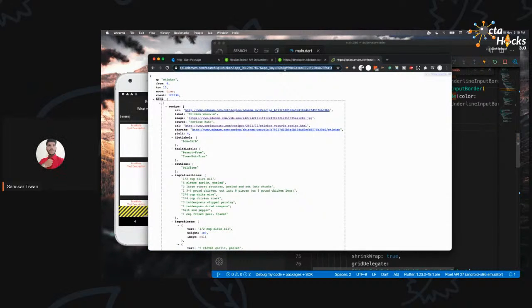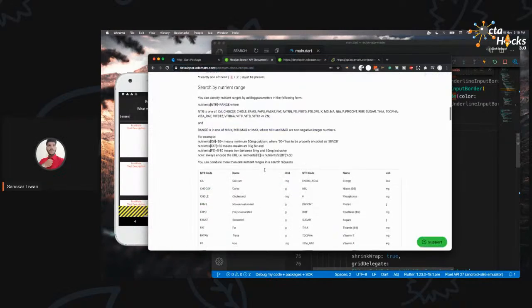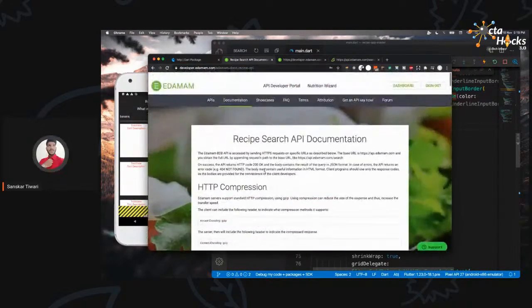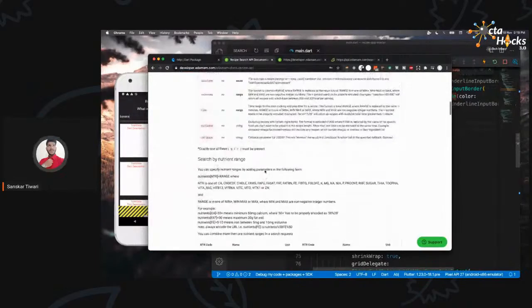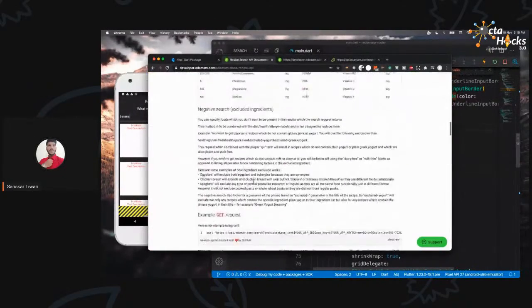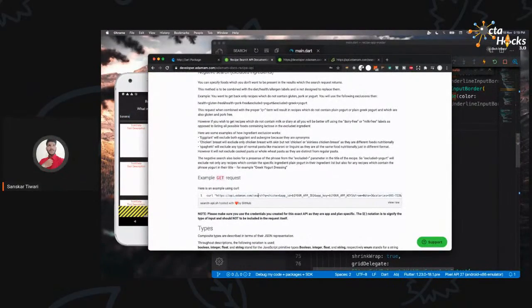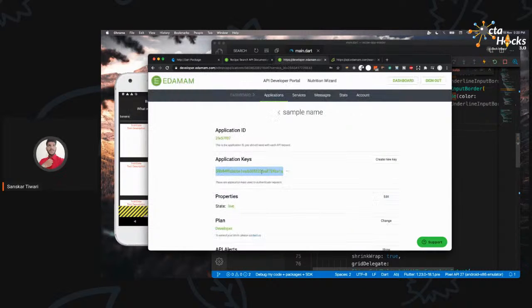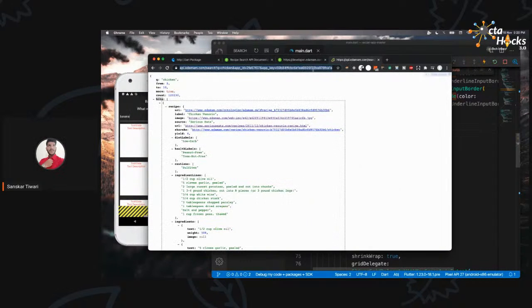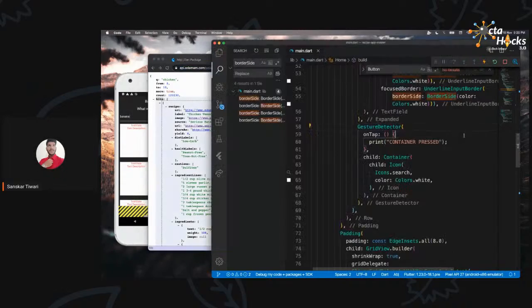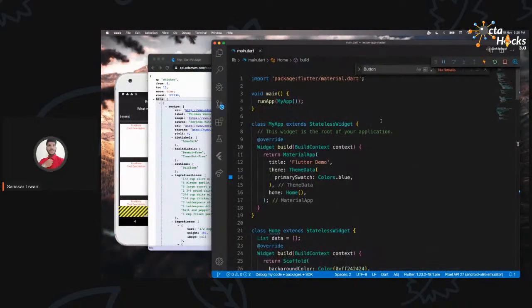Flutter application. So I'm going to copy this URL. This URL is nothing but what we found on the documentation page. They have the URL of their API right over here, which is api.admin.com/search, and we can provide the query, the app ID and the app key. Then we basically get the API key and the application ID and put them there. That's all the URL is, so I don't want you to be confused about it.